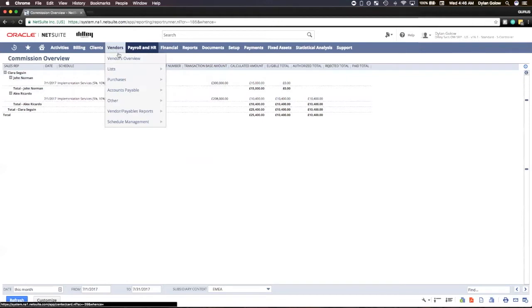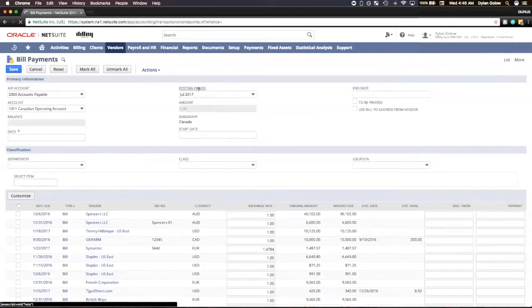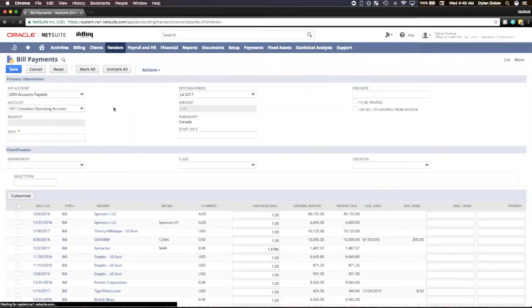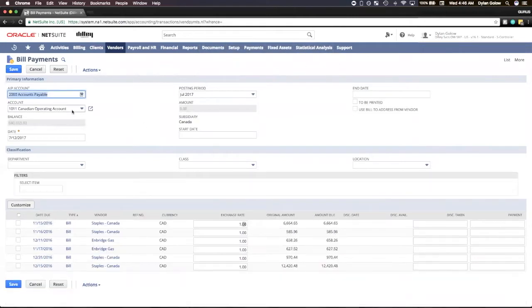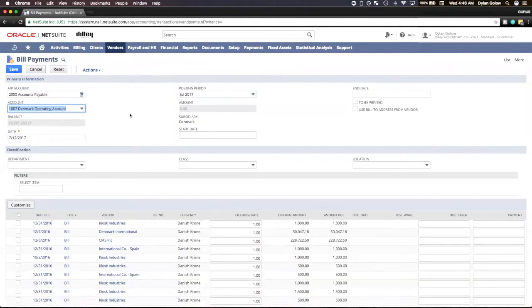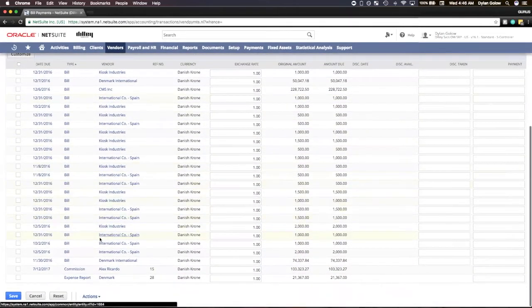So let's finish with the normal AP process of paying bills. Now I'm simply going to change to the proper account, to the Denmark operating account so that I can pay out Alex. And down here I see Alex is going to be paid out in Danish krones.